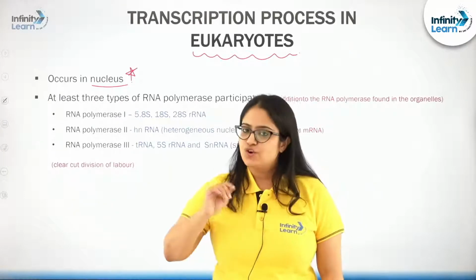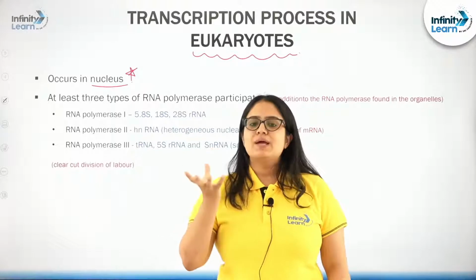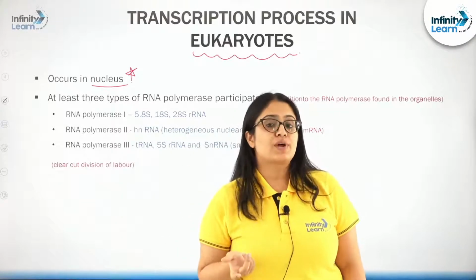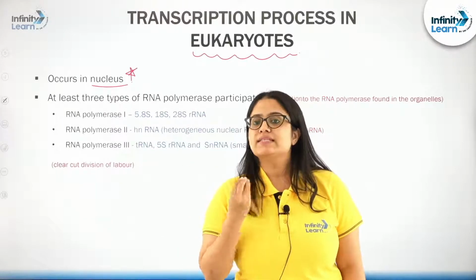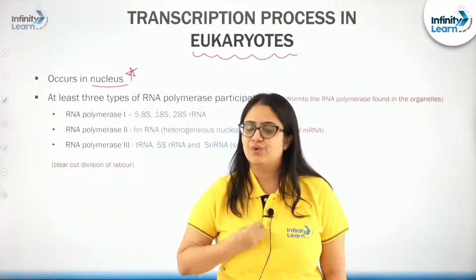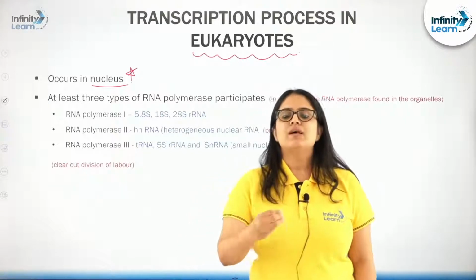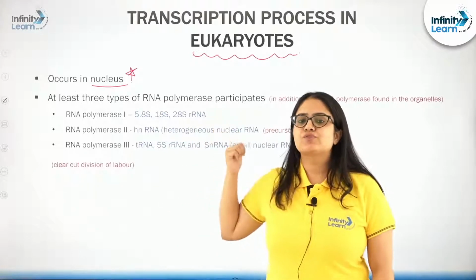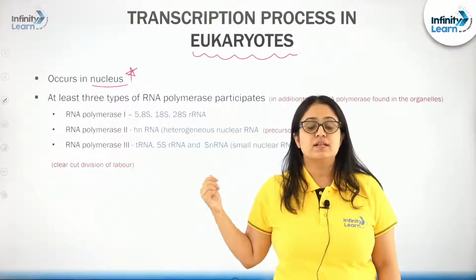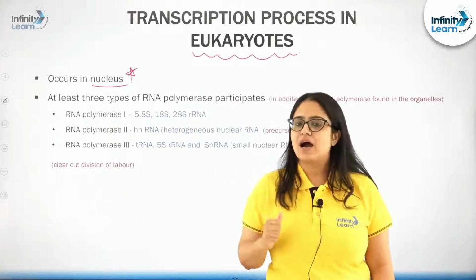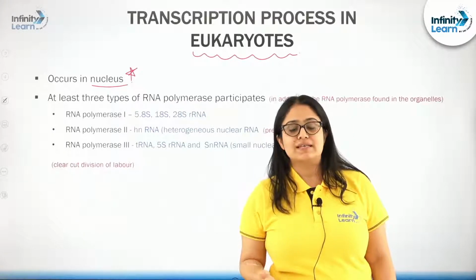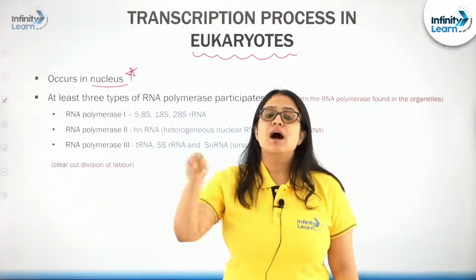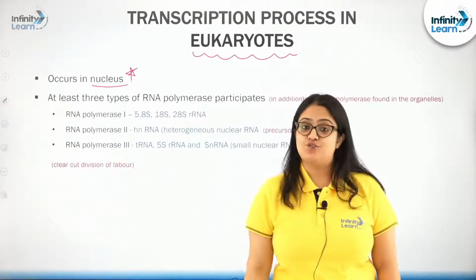Yes, students, do not forget that when a primary transcript, that is a newly synthesized RNA molecule, is formed during transcription in a eukaryotic cell, it actually possesses introns along with exons.